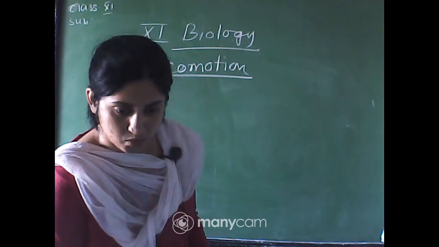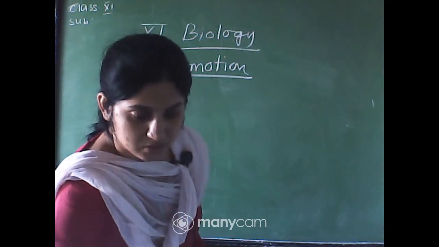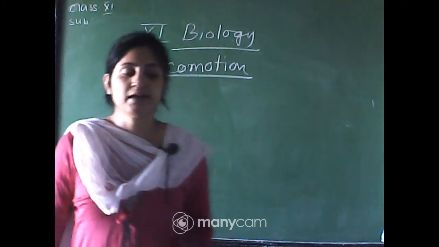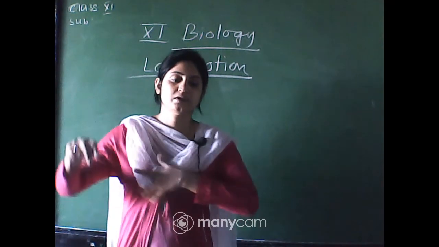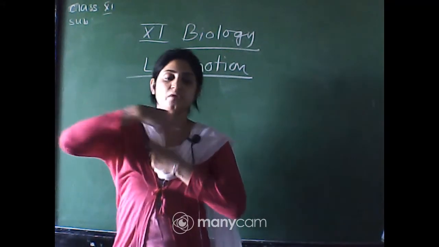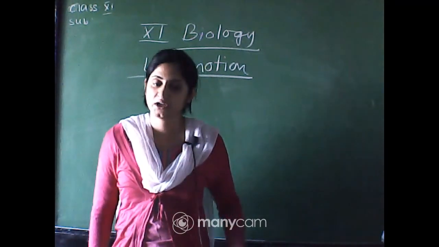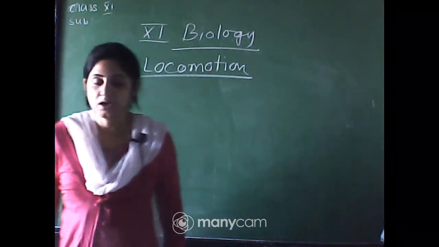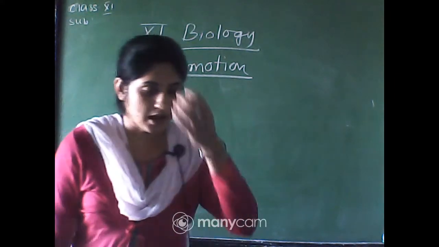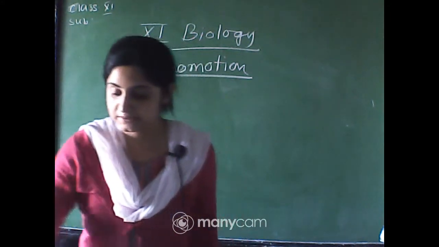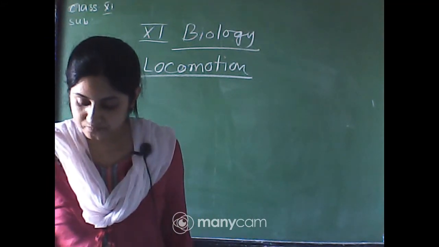Let us discuss locomotion. You know that different animals have different types. Locomotion means movement. For some biological needs, animals move from one place to another place with the help of their locomotory organs. That is locomotion. Some locomotory organs are present in the lower animals, some in the higher animals. So, let us see the different types of locomotory organs and locomotions.